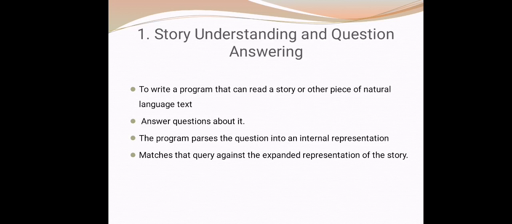Actually, we need an answer where who is indicating an agent. From the representation we have to find the corresponding agent for this answer. If we are asking who, then we have to find the agent. If we are asking what, then we have to find the object. If we are asking how, then we have to find the corresponding action from the internal representation. Hope you got it. That is the first application of natural language: story understanding and an automatic question answering system.